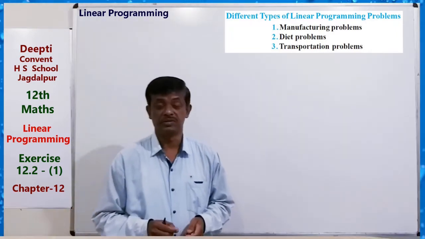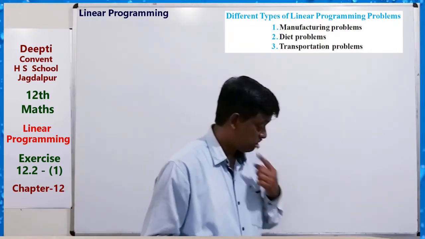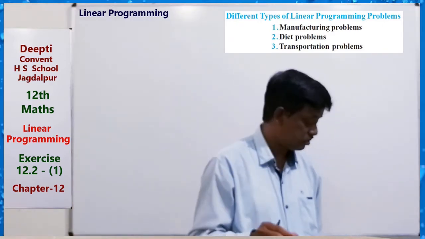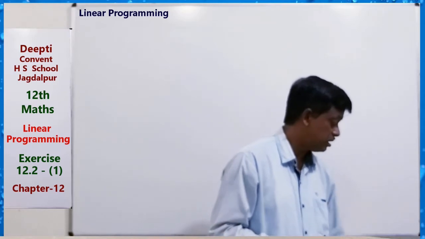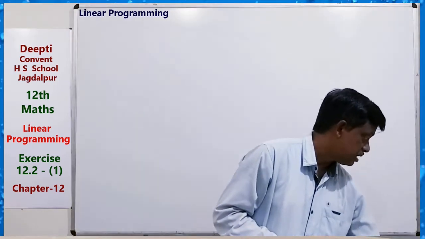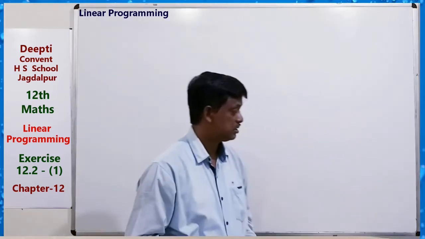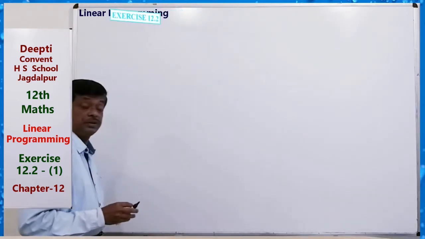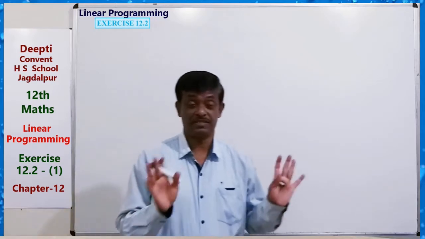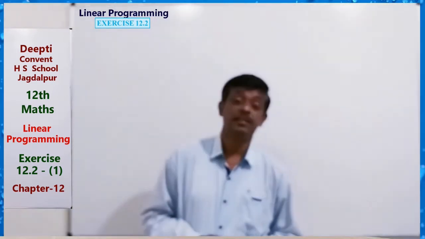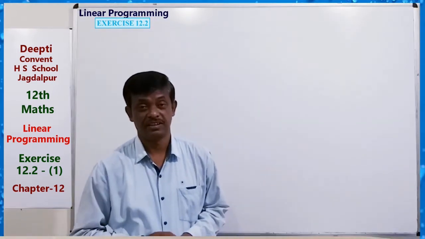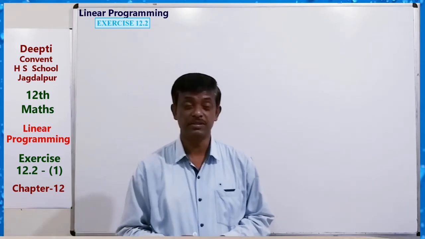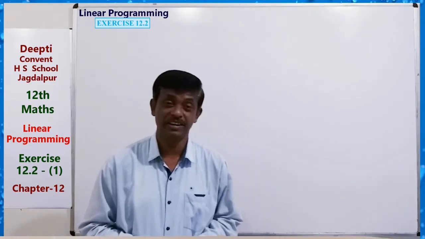First of all, you have to complete the examples also. Examples are very important. Let us take some questions from exercise 12.2. The first question is the diet problem. In this year's syllabus, formulation is not part of your syllabus, but formulation is very important also.